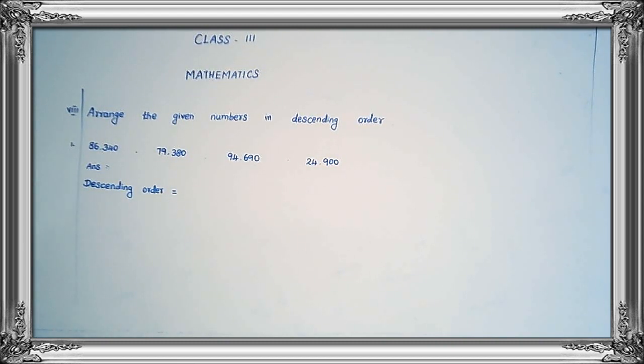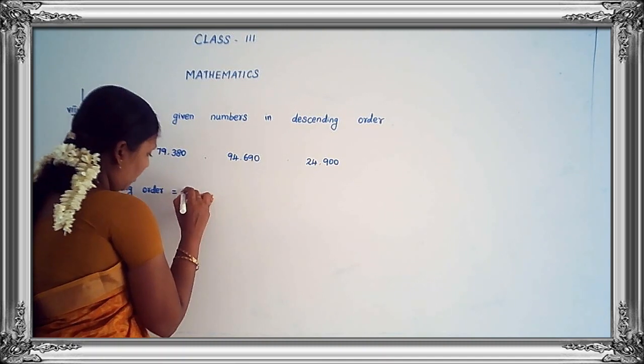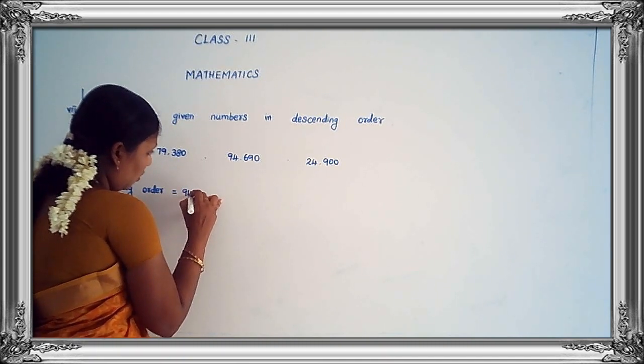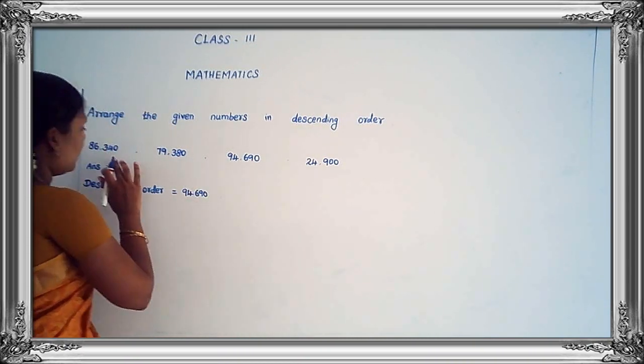Then 79,000, another one 94,000 and 24,000. Now we have to arrange the numbers in descending order. Descending order means big number to small number. Which is greater? 94,000. So you take and write here 94,690. Then see the next one.